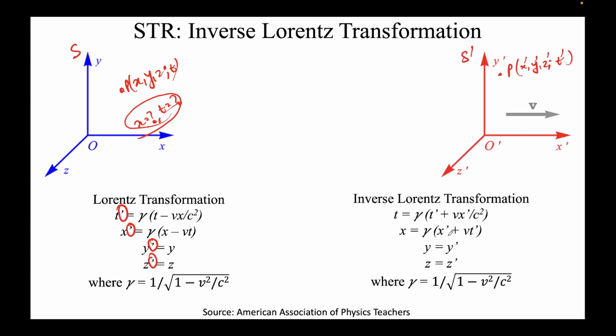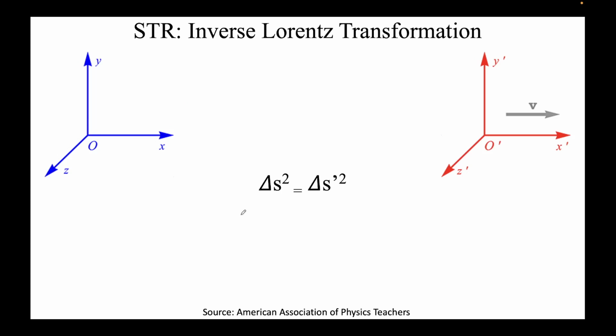So how to remember them? Note that the form is very similar, except this minus sign here. Minus sign has become plus. Everything prime and non-prime will change. So this t prime will become t. Here t is becoming t prime, x is becoming x prime, and the sign changes. So if you remember this, there's no need to remember the inverse Lorentz transformation. It's very straightforward to just do some rearranging, and you will get the terms here.